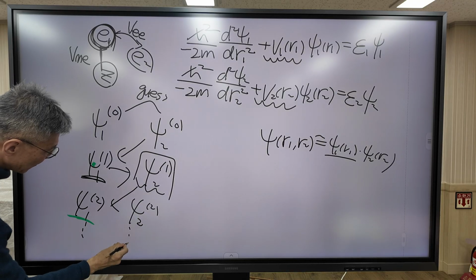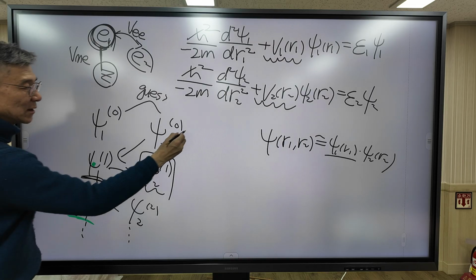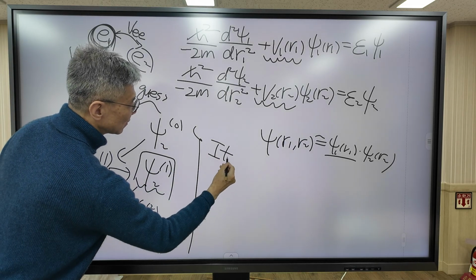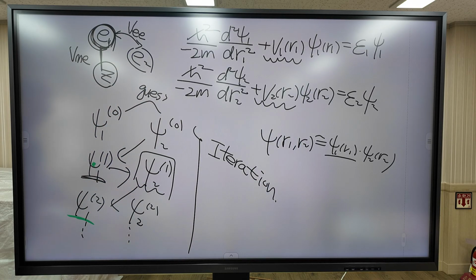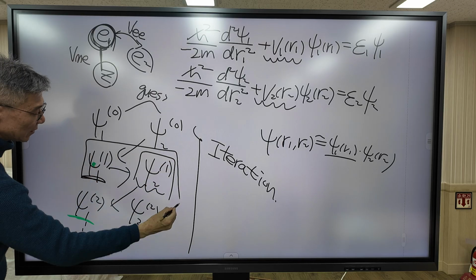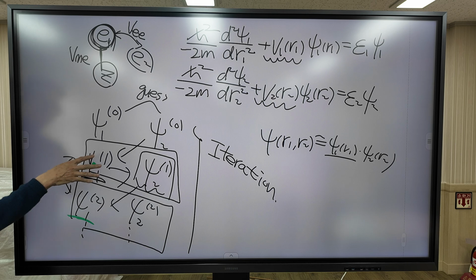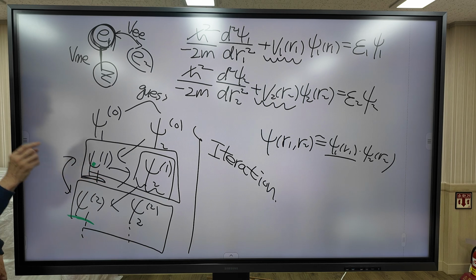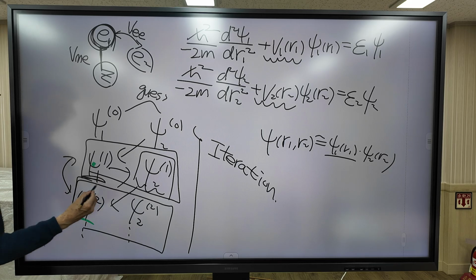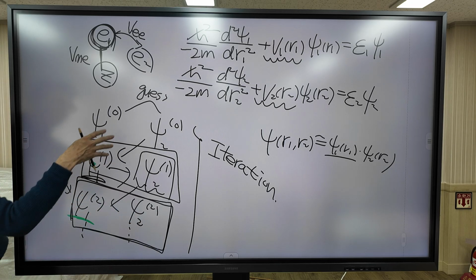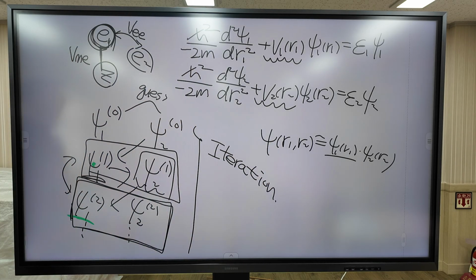In this way, we continue to calculate psi 1, psi 2 again and again. This process is called iteration. At some point, you compare this set of functions with this set of functions. Compare. At some point these two sets are not different, the difference is very, very small. Then we stop the calculation and accept this as the solution. With this process, we obtain this wave function using a computer.